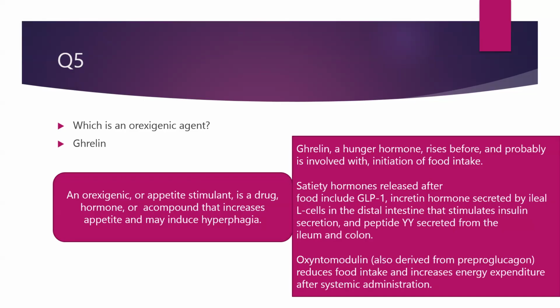So ghrelin, a hunger hormone, rises before and probably is involved with the initiation of the food intake. Satiety hormones released after food include GLP-1, incretin hormone secreted by ileal L cells in the distal intestine that stimulates insulin secretion, and peptide YY secreted from ileum and colon. So these are all satiety hormones. Ghrelin is a hunger hormone. Oxyntomodulin, also derived from pre-pro-glucagon, reduces the food intake and increases the energy expenditure after systemic administration. So this is another thing which we should keep in mind. However, the correct answer in this context for an orexigenic agent was ghrelin.